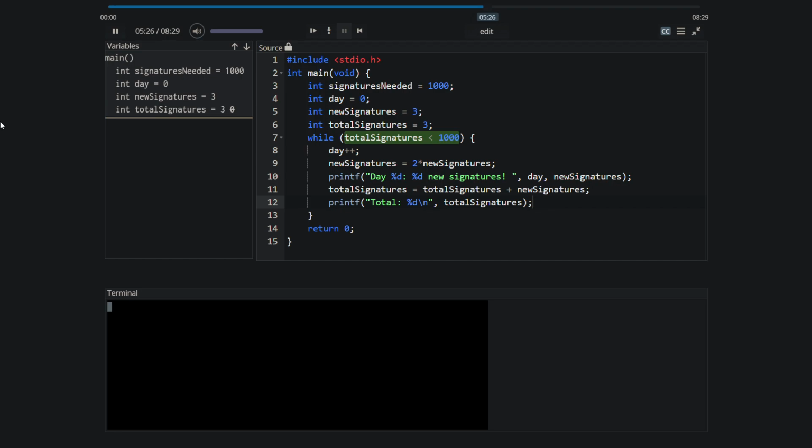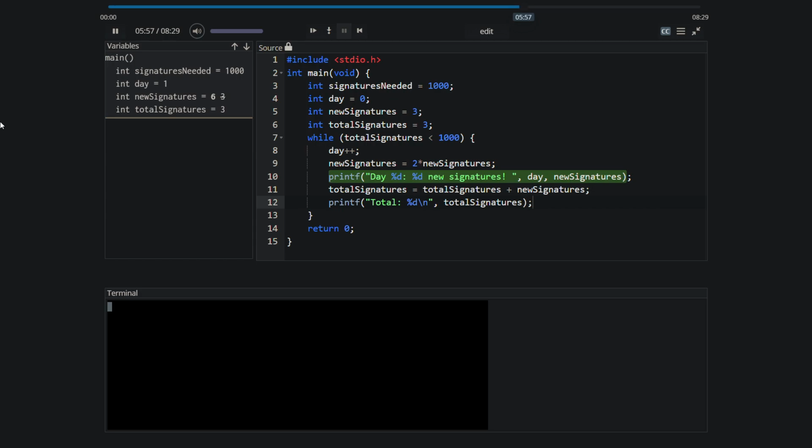So next, we check the while loop condition. Is the total number of signatures less than 1000? Well, it's 3 right now, definitely less than 1000. They have to go out and find friends to sign. So we enter the loop, and the day increases to day 1. On day 1, each of these friends is going to find 2 new people to sign the petition. There's 3 friends. Each of them finds 2 new people. So that's 6 people they're going to find altogether for new signatures. So new signatures is going to be 6.